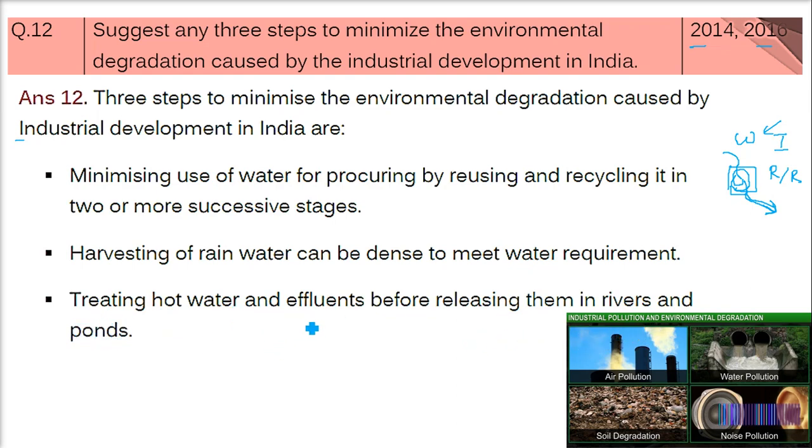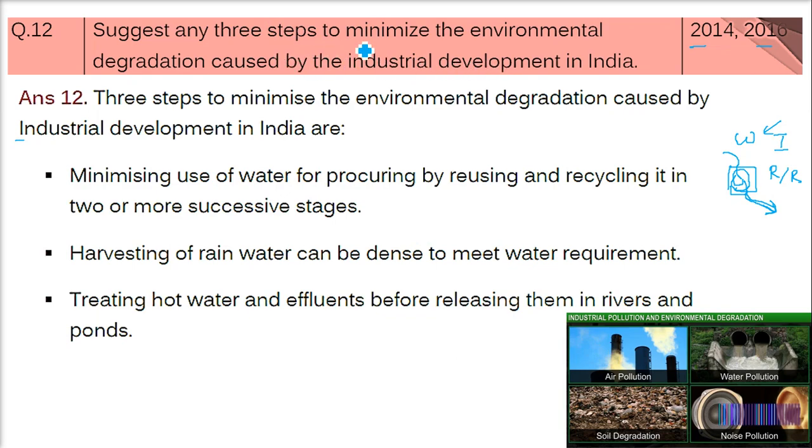That's what I was talking about. There are certain industries which throw hot water into the aquatic area, whether it is a dump, a stream, a pond or a lake, and this spoils the aquatic environment.